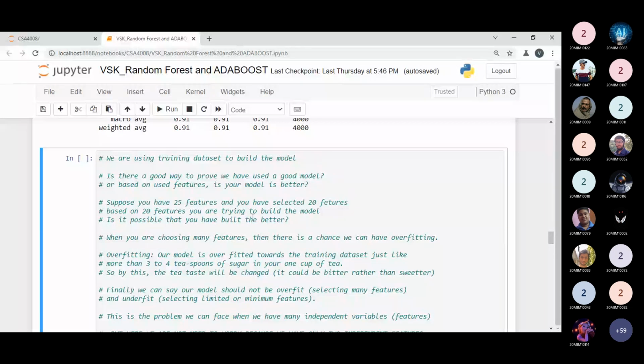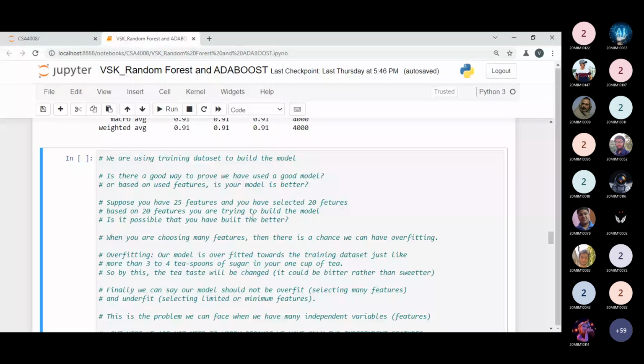So overfitting is just simple. We can say we have one cup of tea, and we have to add one teaspoon of sugar, no issue. But if you're adding 6 or 8 teaspoons of sugar, then what happens? Your tea will be bitter rather than sweet. Overfitting is treated like this.